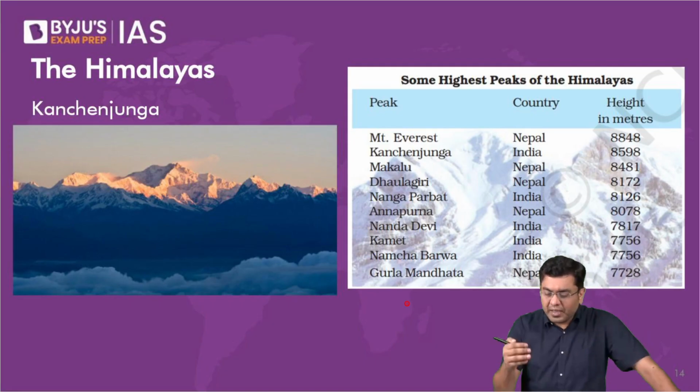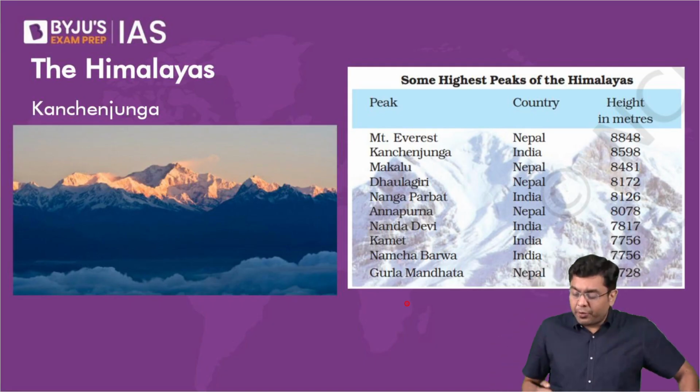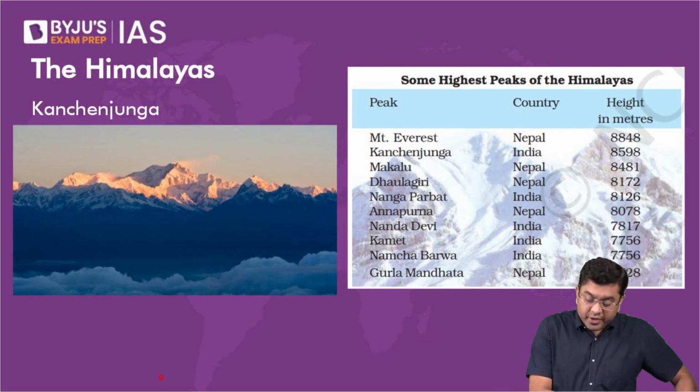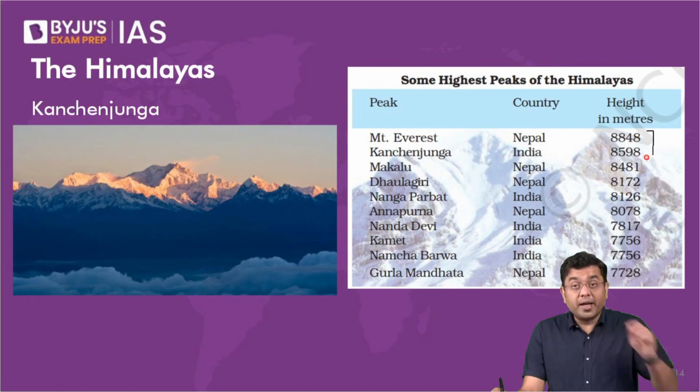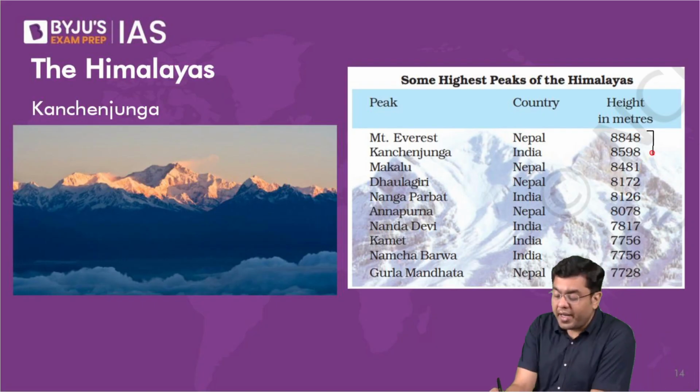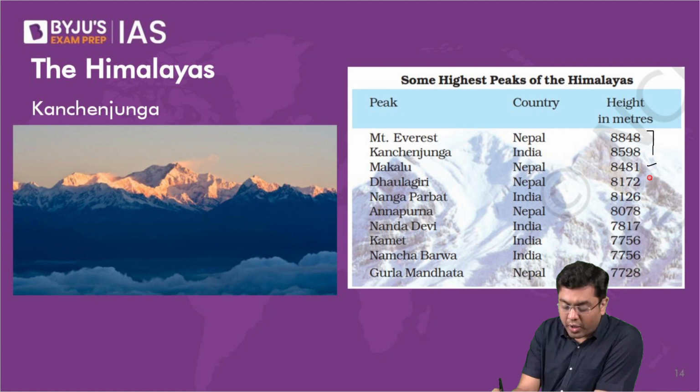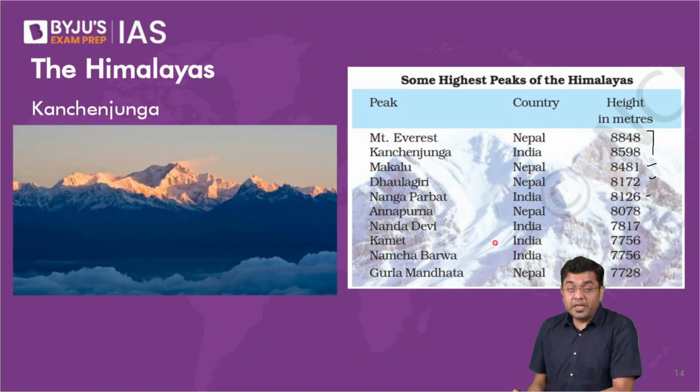Now, these are a few of the tallest peaks out there. In the region of the Great Himalayas, you have Mount Everest, 8848. Then Kanchenjunga, the third tallest peak in the world, 8598. Makalu, Dhaulagiri, Nanga Parbat, Annapurna, which is considered to be one of the most punishing mountain ranges when it comes to climbing.